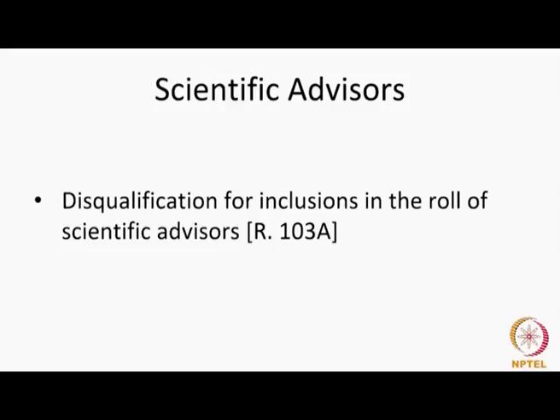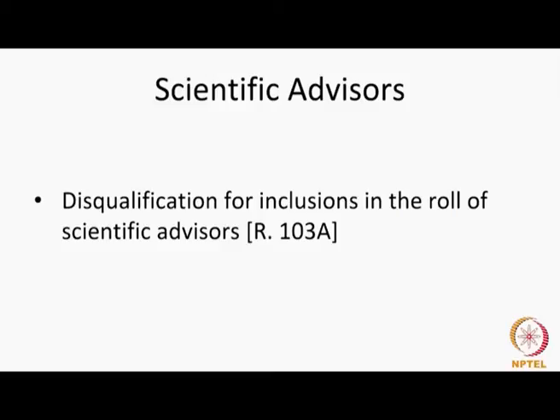So, even if you are a discharged insolvent, but you have not got a certificate, a person convicted by a competent court, whether within or outside India, of an offence and sentenced to a term of imprisonment, unless the offence for which he has been convicted has been pardoned by the central government, or guilty of professional misconduct.